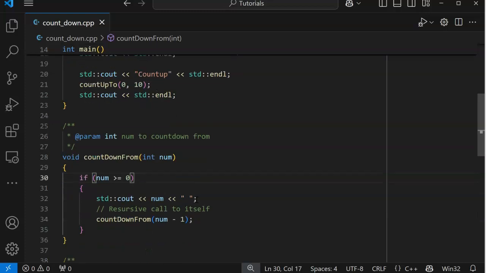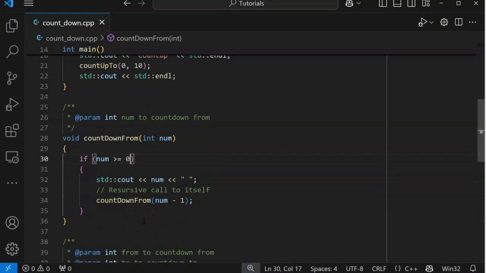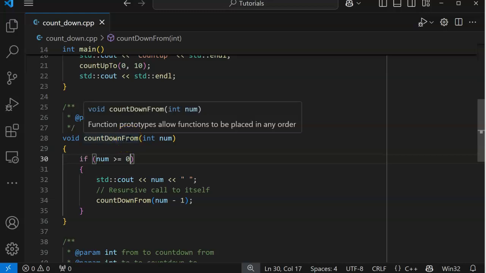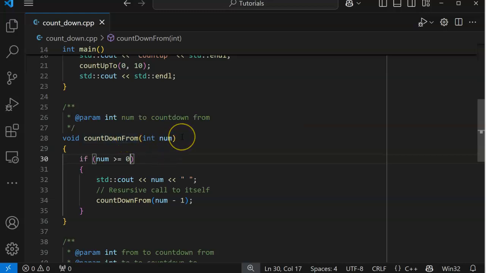All right, so let's look at how the recursion works. Well, we start out calling the function the first time. Say we pass in a 10. Is 10 greater than or equal to 0? Yes, it is. So we print out a 10. We then subtract 1 from that number, which makes it 9.